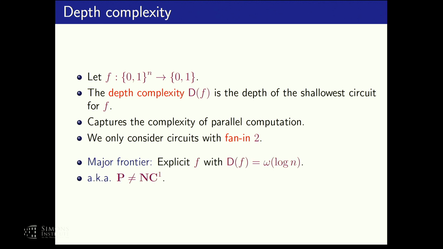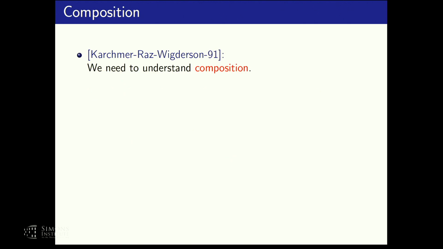Now, one of the major frontiers of circuit complexity and complexity theory in general is to come up with an explicit function f that has a super logarithmic depth complexity. This is also known as the P versus NC1 question, and in a sense it's a question about the relative power of parallel algorithms versus sequential algorithms. So we have this grand question, and now let's ask ourselves, how do we approach it? Well, one approach was suggested by Karchmer-Wigderson in 1991, and they suggested that we should try to understand composition.